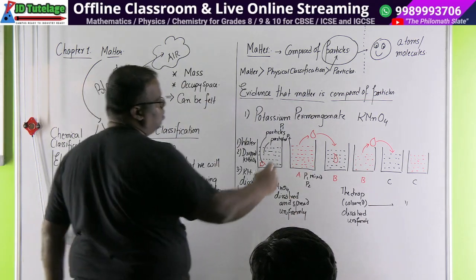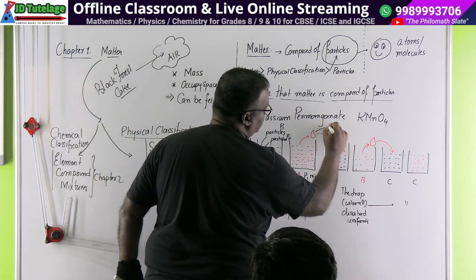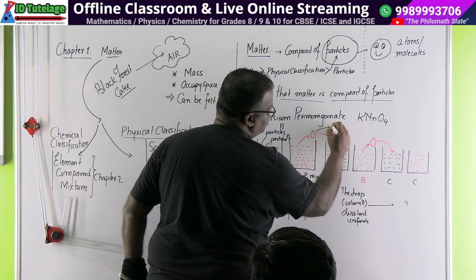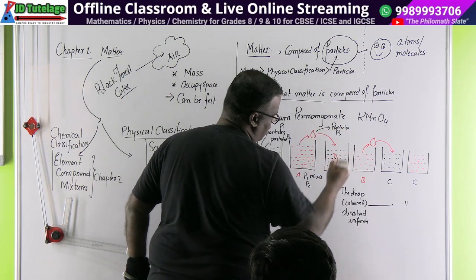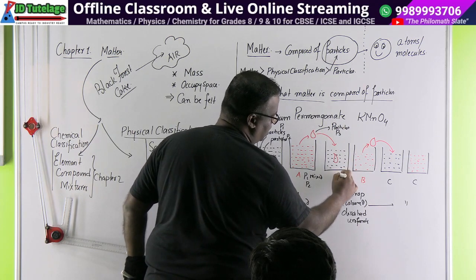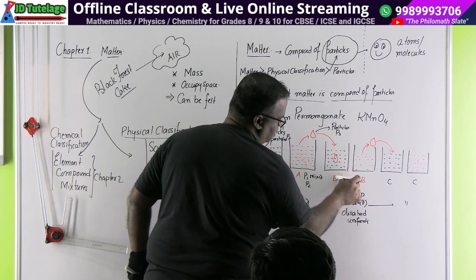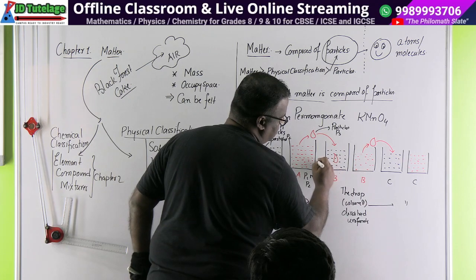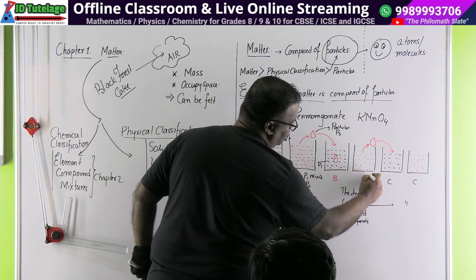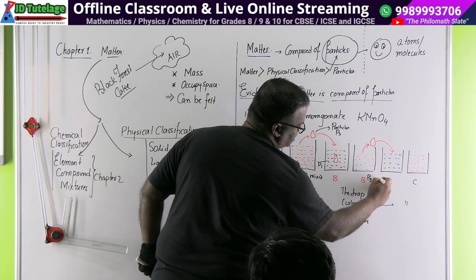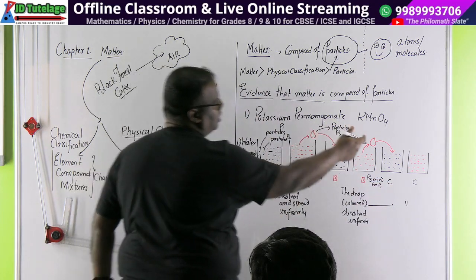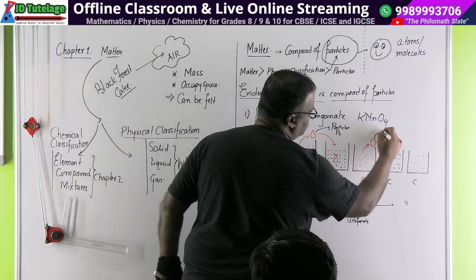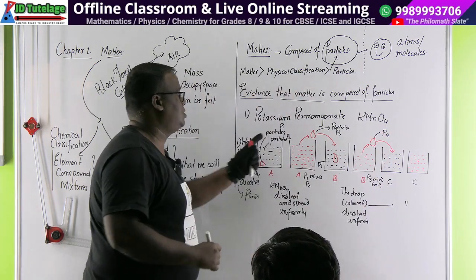After that, what did you do? You took out a drop. This is also matter. It also has particles, and these particles are say P3. Water always has been P1, so here P3. So this is P1. What happened here? P3 mixed in P1. Then you again took out another drop of matter. So this is some particle P4.